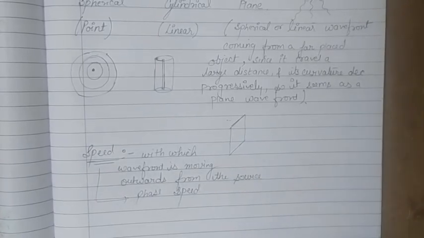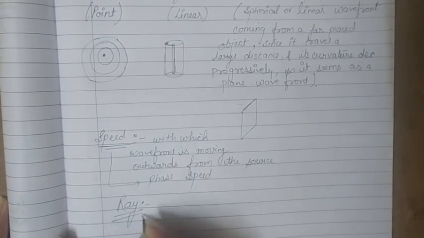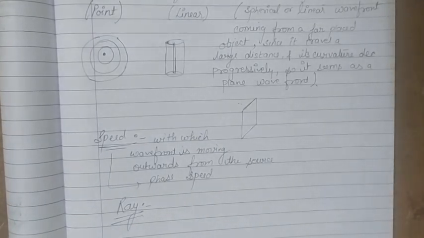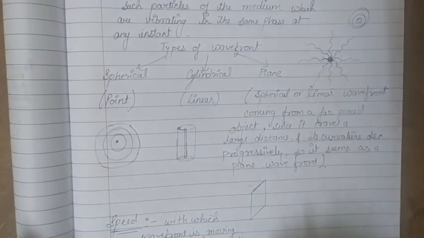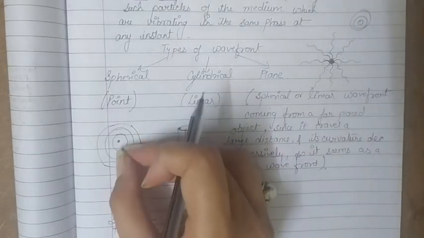Now if we want to connect ray to this explanation, a ray of light is what we get if we draw a perpendicular to a wavefront in the direction of propagation. If that direction is represented by an arrow over it, then that is called a ray. So suppose we have a spherical wavefront, this is a source and the wavefront is going outwards.